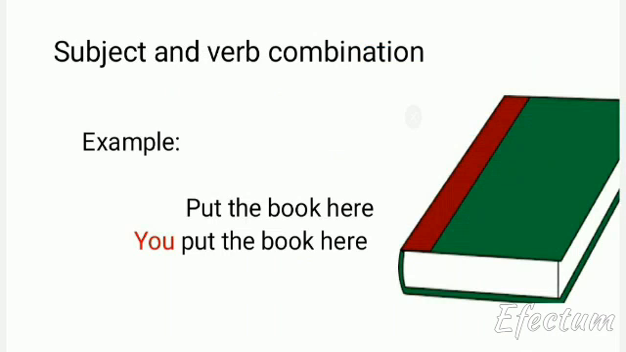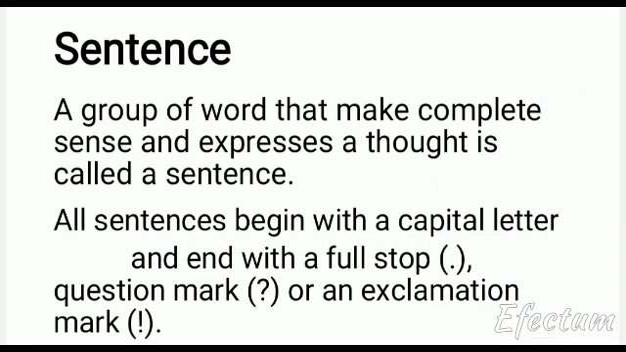And next, it should be a subject and verb combination. For certain exceptional cases, we need not have the subject visible there. An invisible subject also makes the statement clear. So, a sentence is a group of words that makes complete sense. Usually, a sentence begins with a capital letter and ends with a full stop, a question mark, or an exclamation mark.